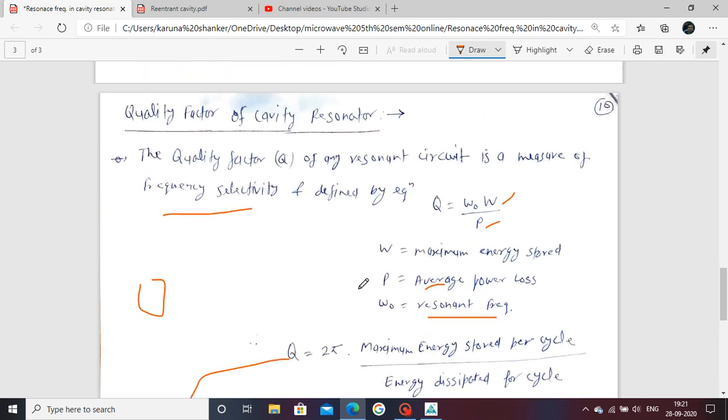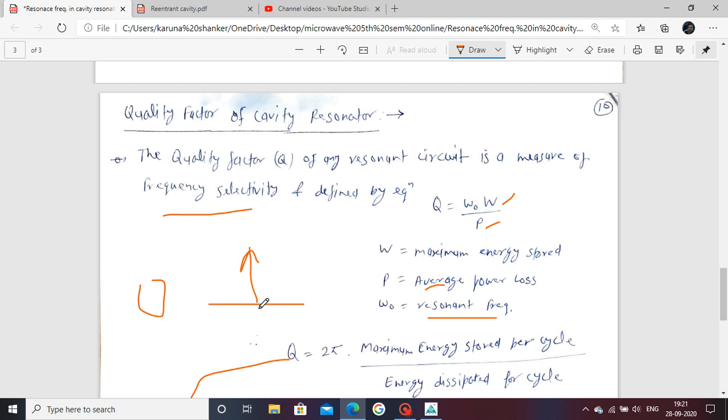The quality factor is the measure of frequency selectivity. Frequency selectivity means, suppose in the ideal case the quality factor is infinite. The higher the Q, the better the frequency selectivity.